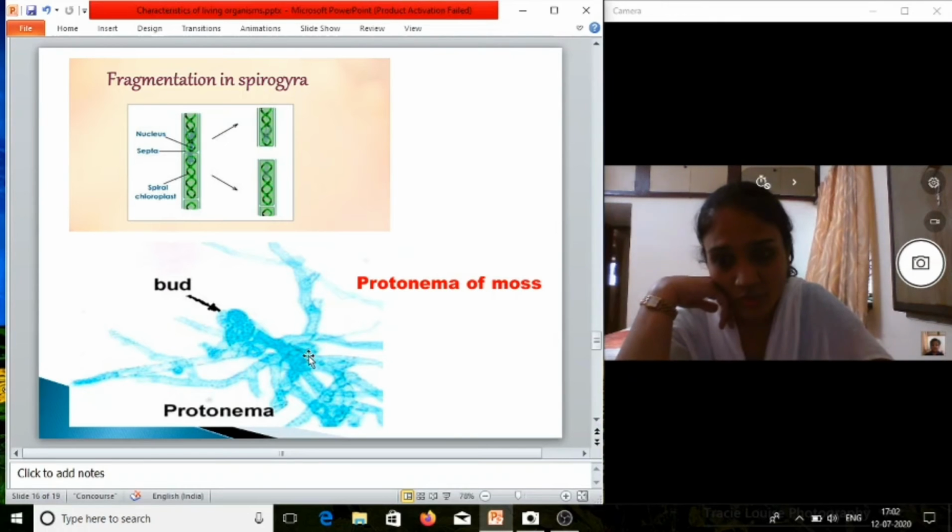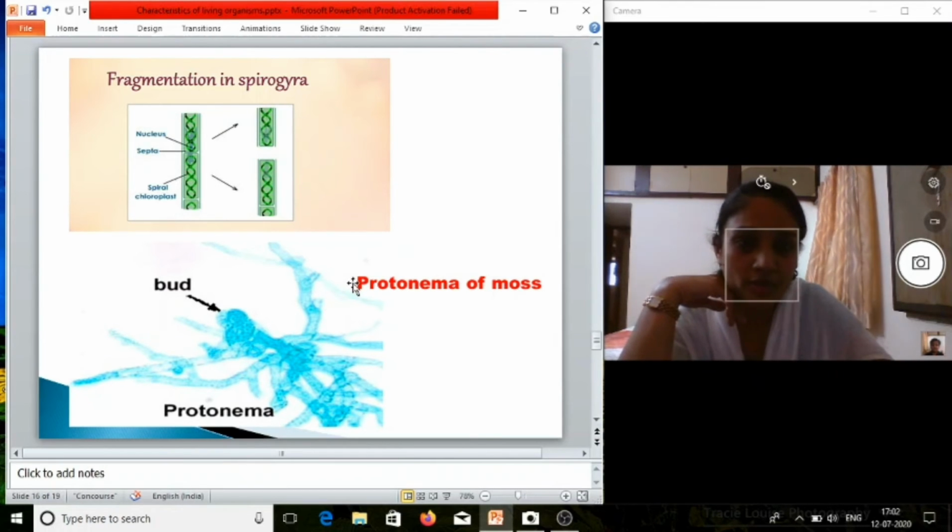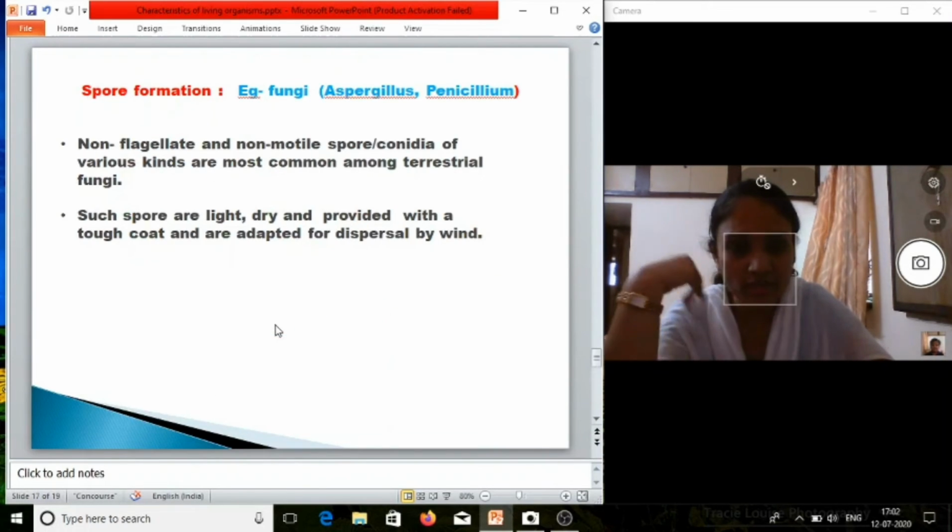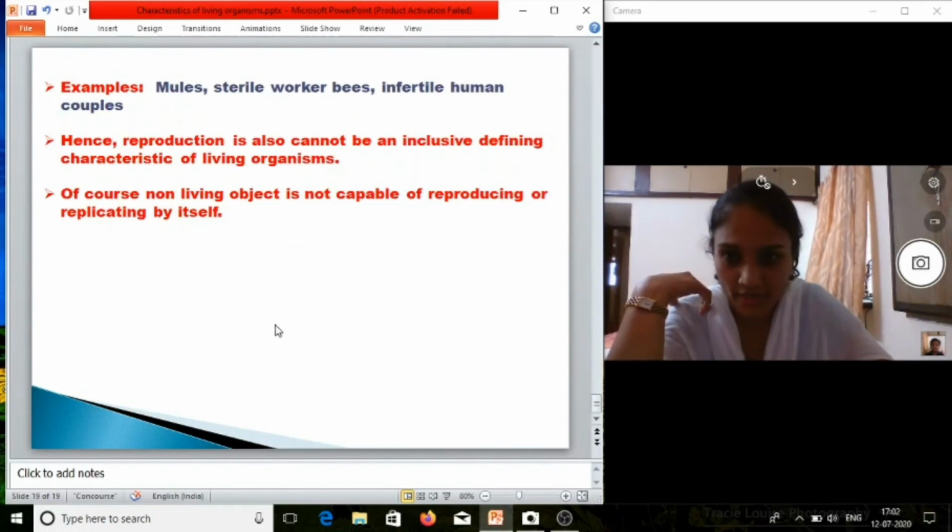Now on this protonema, if you see, a bud is developed, and from this bud the new plant will be developed. This bud will detach and give rise to another plant.